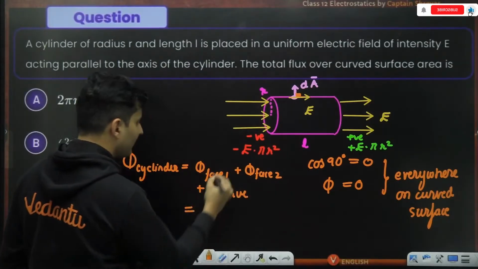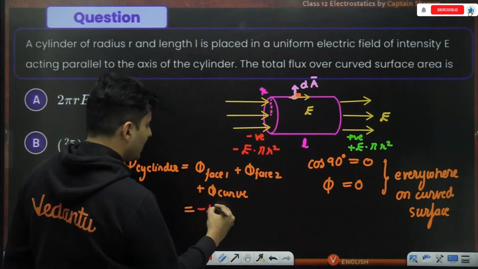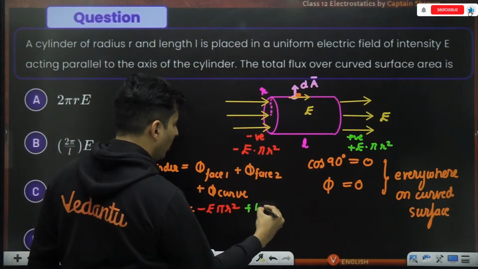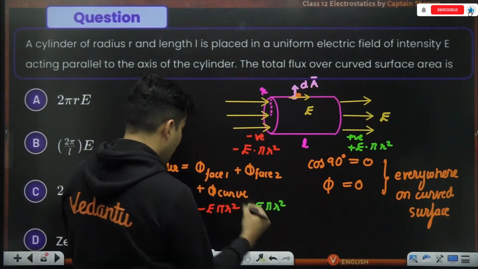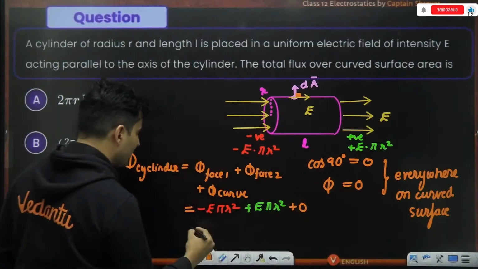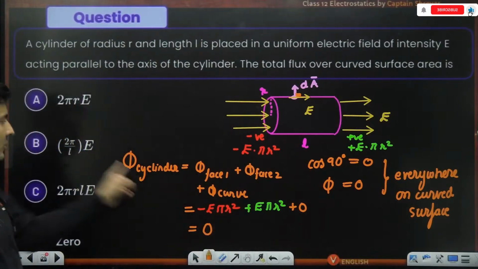flux through the curved surface. Through face 1, it is nothing but negative E pi r square. Through the second face, it is positive E pi r square. And through the curved surface, there was no flux at all. It was 0, we just saw it. So hence the total answer will be 0. So that answer would also be 0.